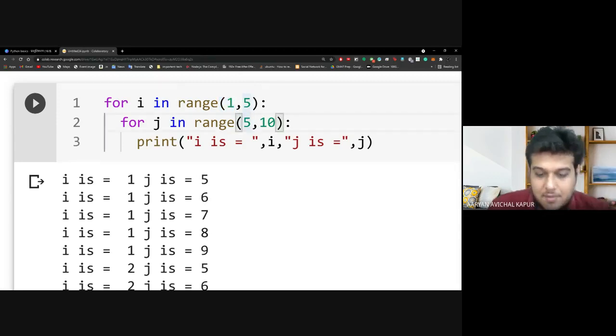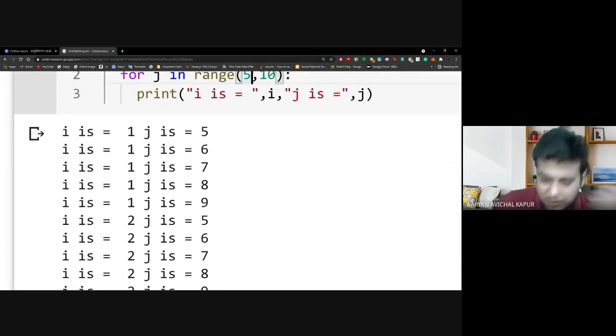Then j becomes 5. In the next iteration, i remains 1 and j becomes 6. Then j becomes 7, then 8, then 9. And then this loop is done. So now i becomes 2. Then j becomes 5, 6, 7, 8, 9. Same, then i becomes 3, 5, 6, 7, 8, 9, 4, 5, 6, 7, 8, 9, and that is when we're done. Now, is it clear to everyone?